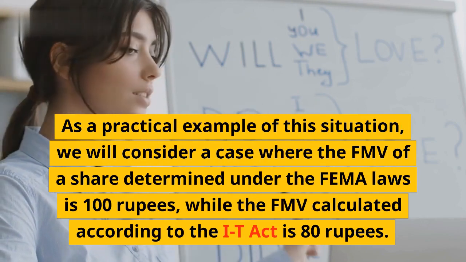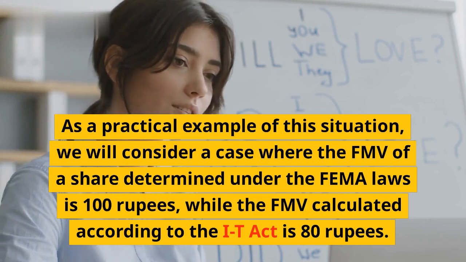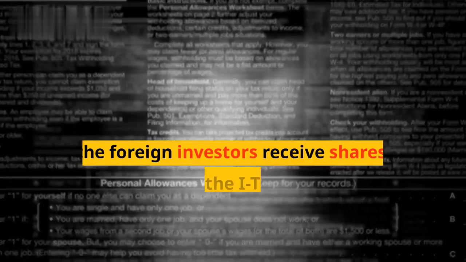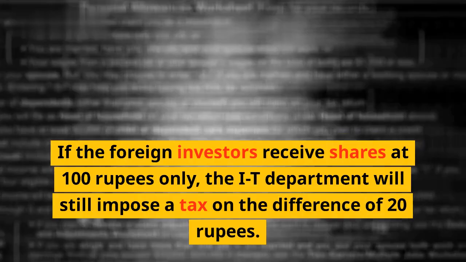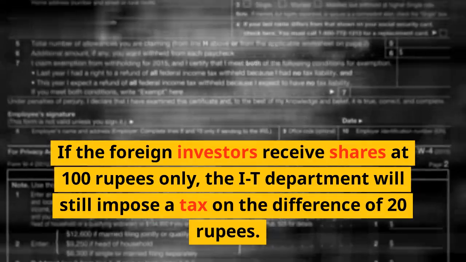a share determined under the FEMA laws is 100 rupees, while the FMV calculated according to the IT Act is 80 rupees. If the foreign investors receive shares at 100 rupees only, the IT department will still impose a tax on the difference of 20 rupees.